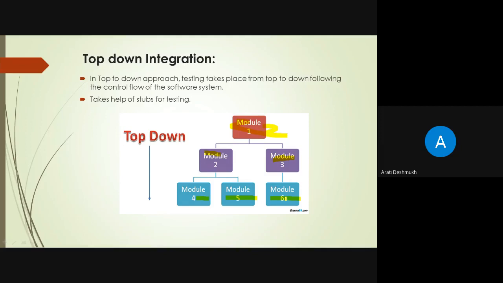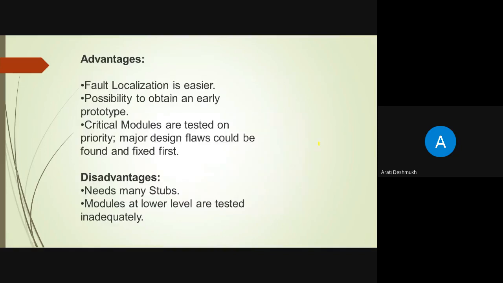It starts at the highest level control module or the main program, whose subordinates are replaced by stubs. These are all our stubs: modules 4, 5, 6, or modules 2 and 3. So these are the advantages. Again, fault localization is easier because we know the higher level. There is a possibility to obtain an early prototype, which is tested on priority.